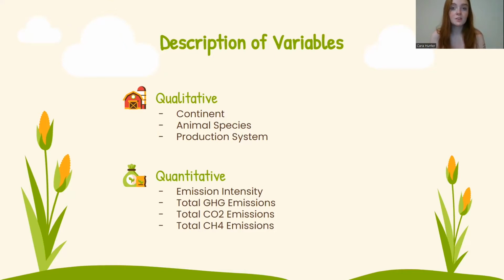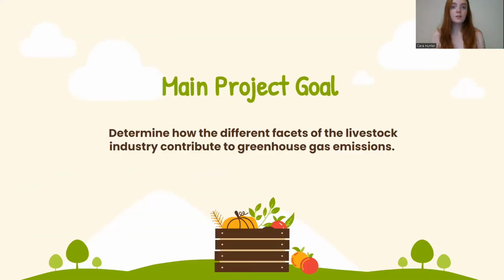Moving on, the first quantitative variable is emission intensity, which refers to the amount of greenhouse gas emissions normalized by the amount of protein produced for each observation. The next 3 quantitative variables are total greenhouse gas emissions, total carbon dioxide emissions, and total methane emissions. They're all measured using kilograms of the carbon dioxide equivalent to allow for comparison between greenhouse gases. The main project goal is to determine how the different facets of the livestock industry impact greenhouse gas emissions. I will now go into my specific hypotheses, the preliminary answers I received from my exploratory data analysis, and my final results from the statistical tests conducted.